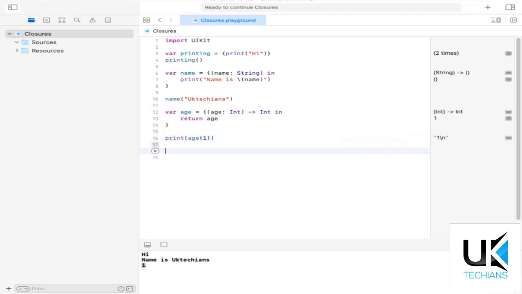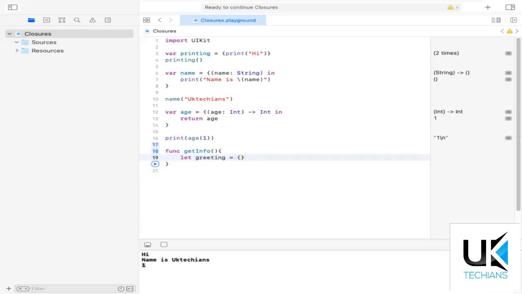What if I say that a function can also create a closure inside itself? So just create a function, and I'm creating here a let keyword because otherwise it will show me an error that the variable can't be changed.